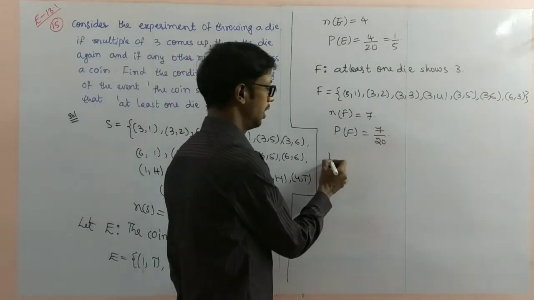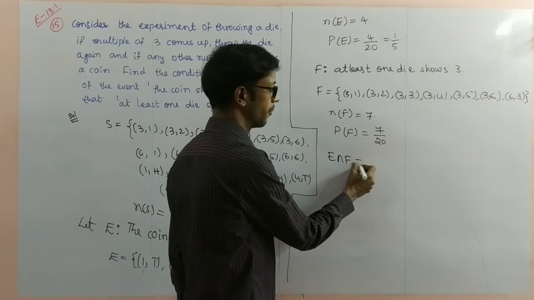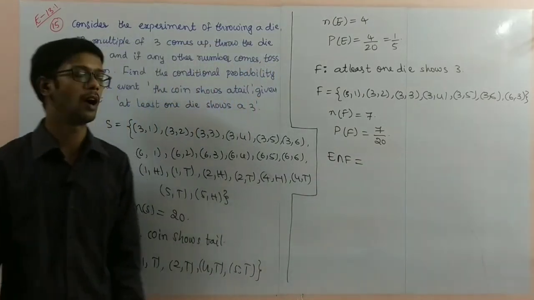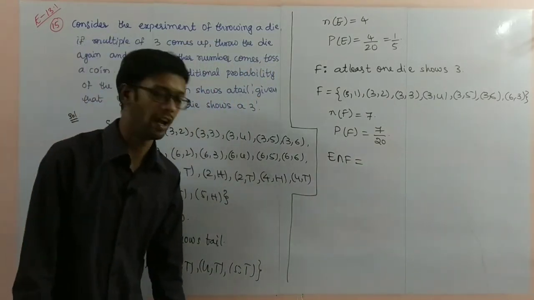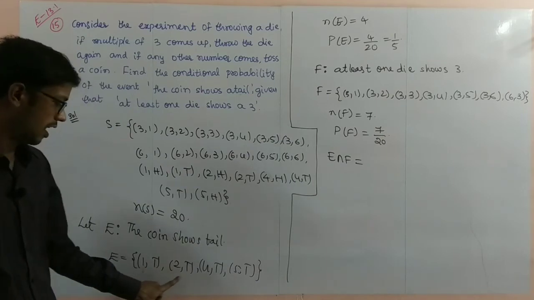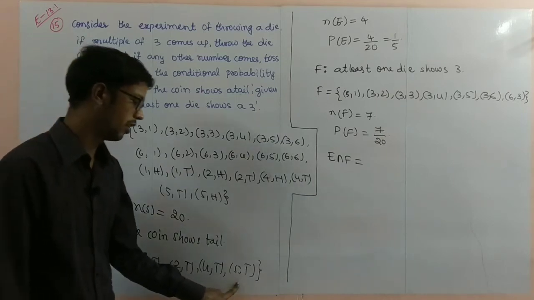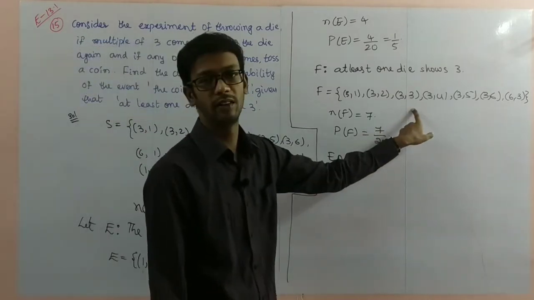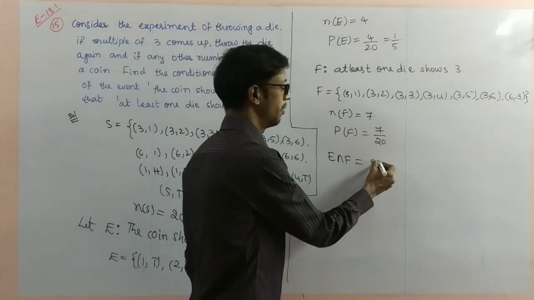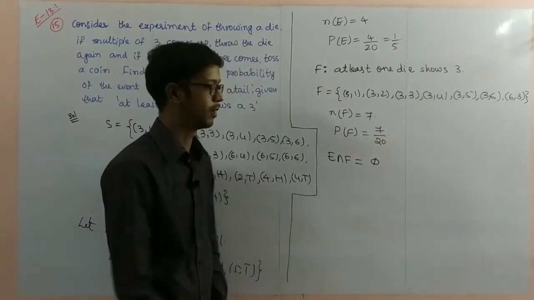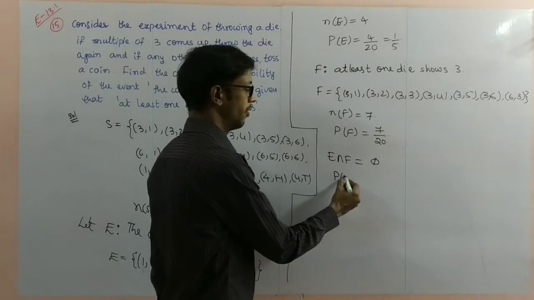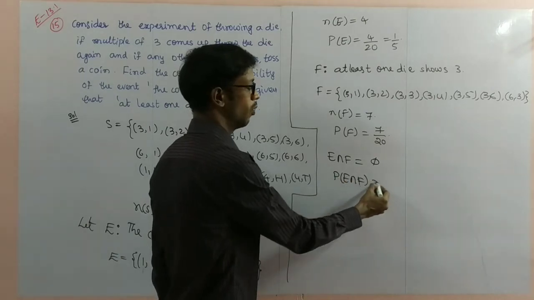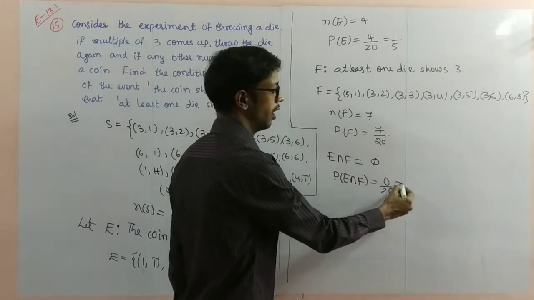Next, E intersection F. What is the intersection between E and F? E is 1 comma T, 2 comma T, 4 comma T, 5 comma T. Is any common element there? There is no common element between E and F. It is empty. So probability of E intersection F is 0 by 20, that is 0.